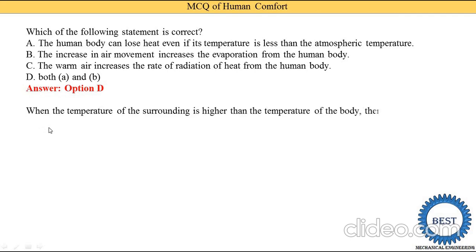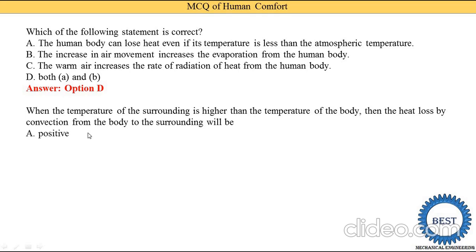When the temperature of the surroundings is higher than the temperature of the body, which generally occurs in a summer season, the surrounding temperature is too high compared to our body. Then the heat loss by convection from the body to the surroundings will be positive, negative, 0 or none of these? At that time it is negative. So option B is correct, it is negative.